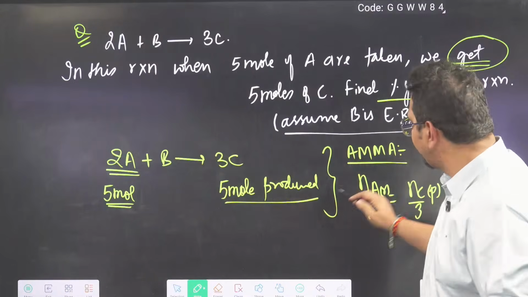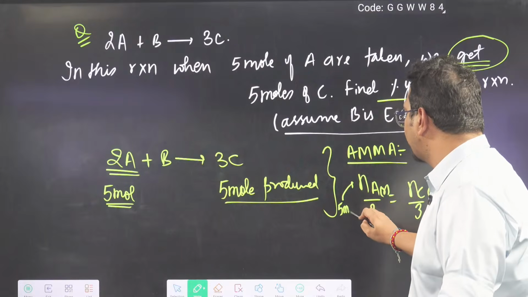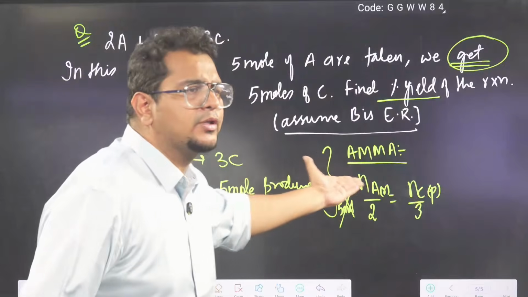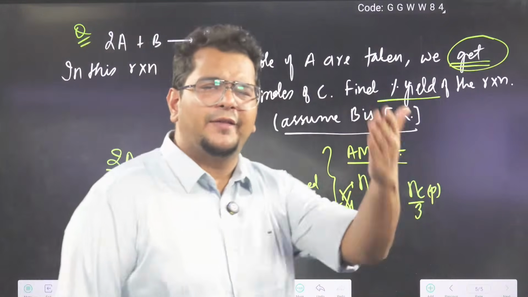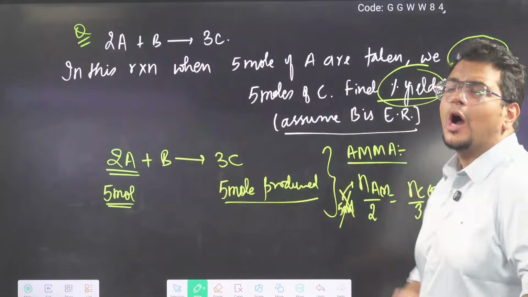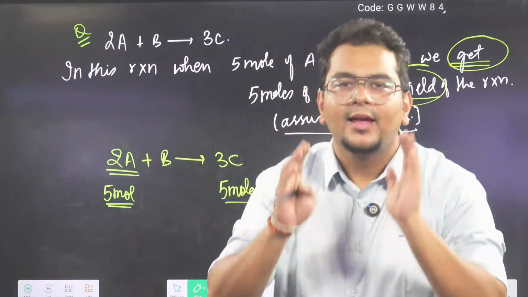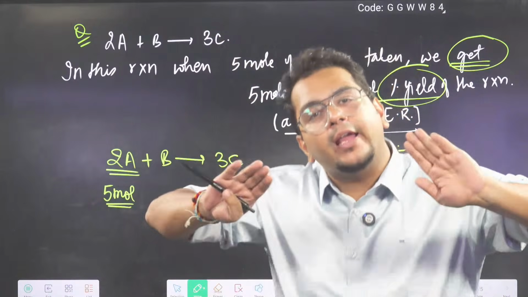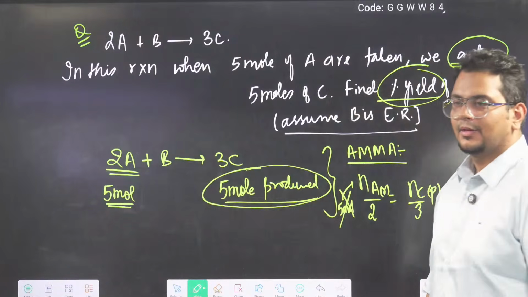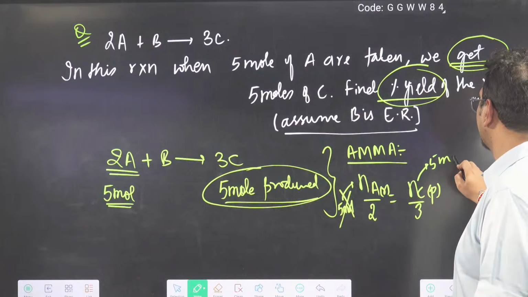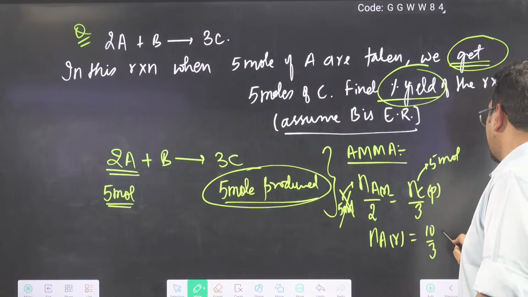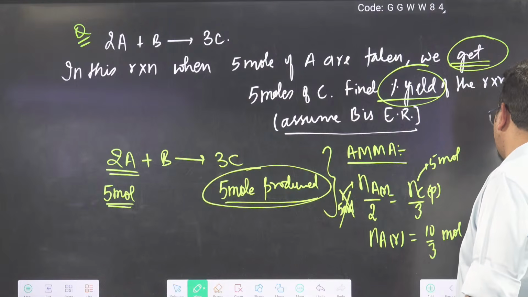So out of 5 mole reacted, I can't say because they are asking me the percentage yield. That means maybe out of 5 mole, all 5 did not react. Are you following why I am not putting 5 mole here? Are you getting my point? Because if 5 mole I put here, that means reacted moles are 5, given moles are 5, so the efficiency is 100%. They are asking me to find the efficiency. So how can I assume it 100% reacted? So using the product which is produced 5 moles, I understood that the moles of A reacted are 5 into 2, 10 by 3 mole. This is the reacted amount.